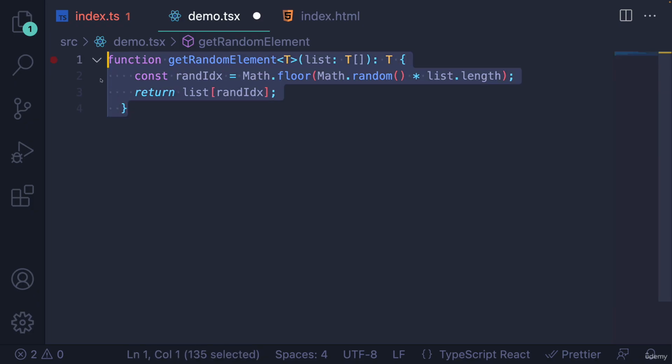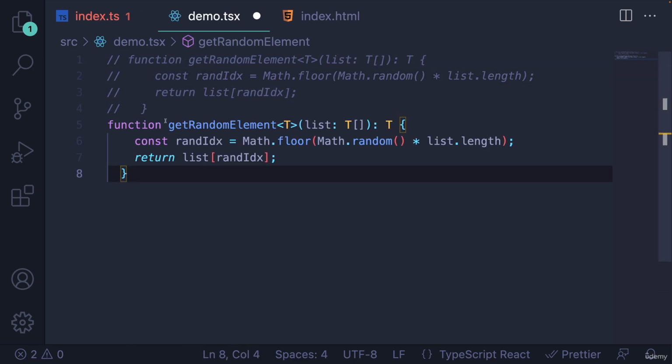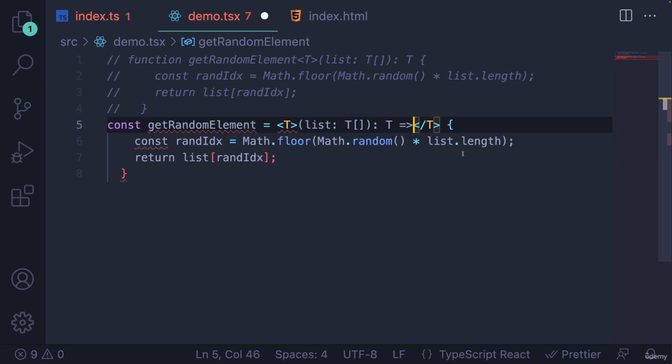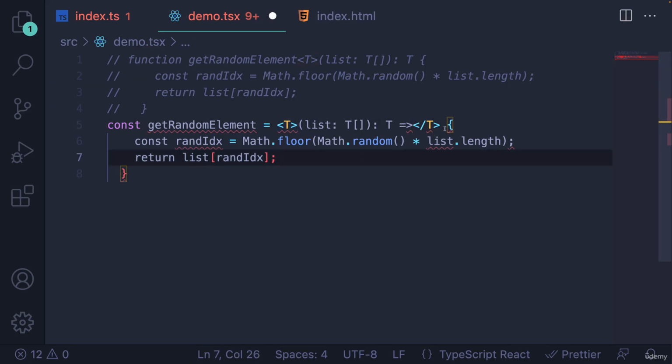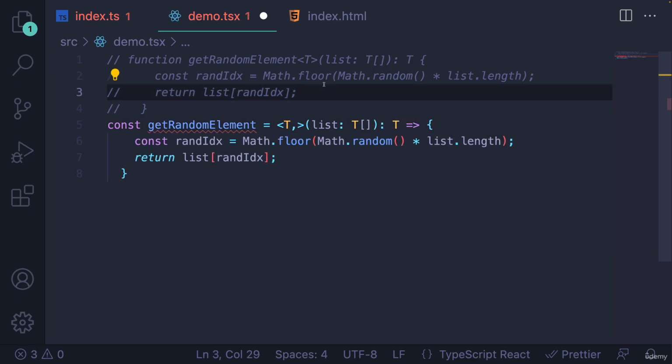But if I wrote this using an arrow function, which would look like this, let's say I stored it in a variable, so like const getRandomElement equals this, and then I have my arrow right there. I don't know if you saw, VS Code tried to autocomplete this. It thinks that this is actually an HTML tag or a JSX tag. That's not the case. So what I need to do is add a trailing comma right there.